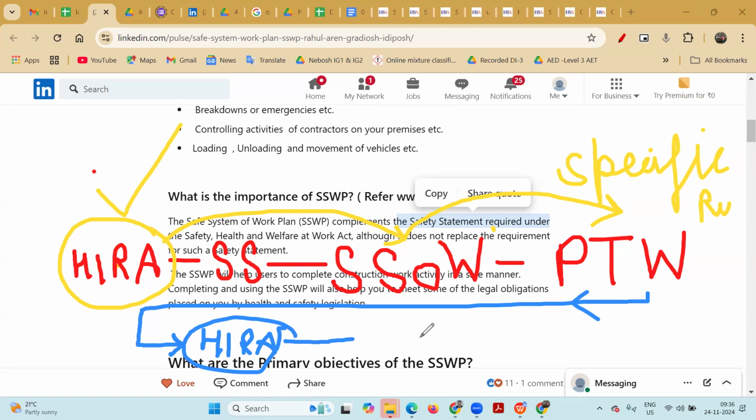So at that time, the help of SSW may be enough to complete the work, because I have already completed all the risk assessment. First we do this basic procedure. Suppose welding: we make a generalized welding risk assessment, which is very common, and anyone can make it. But once we go to the specific, like metal or tungsten inert gas arc welding, then we go to specific tungsten inert gas arc welding.